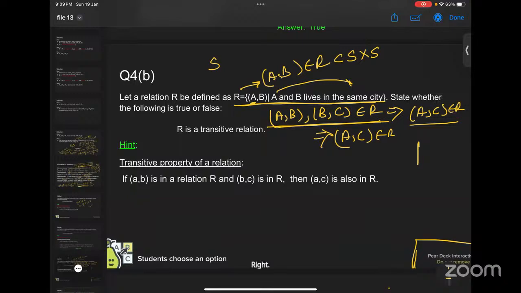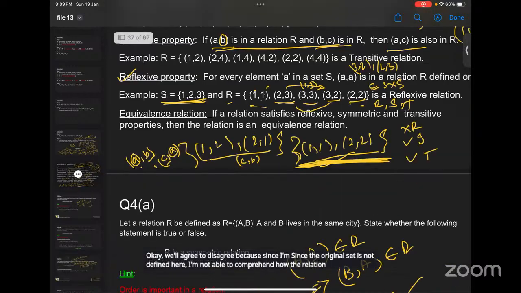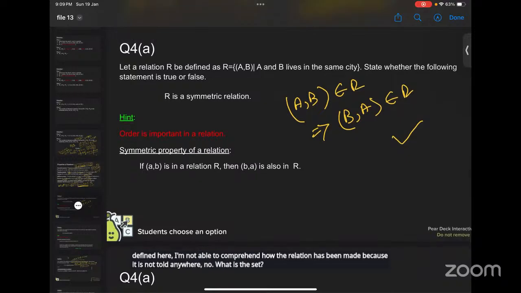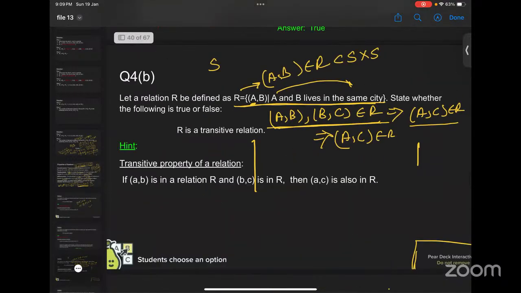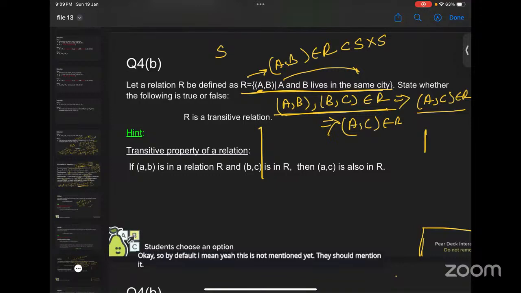Okay, madam, we'll agree to disagree, because since the original set is not defined here, I am not able to comprehend how the relation has been made, because it is not told anywhere. No, what is the set? Original set. We should have a set by default, I mean, this is not mentioned here. They should mention it. Yeah, your concern is correct. But by default, we will understand that the set is the collection of all people in this city.